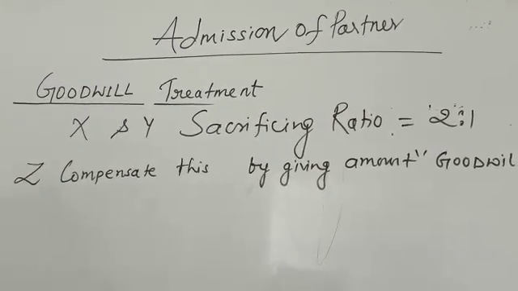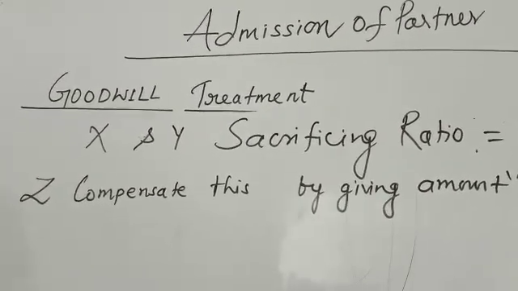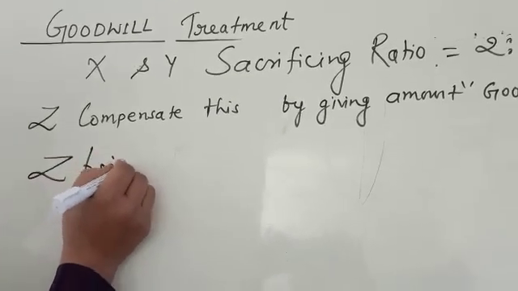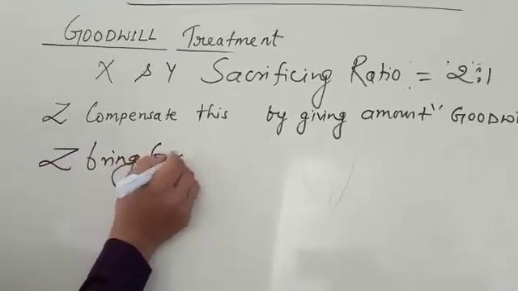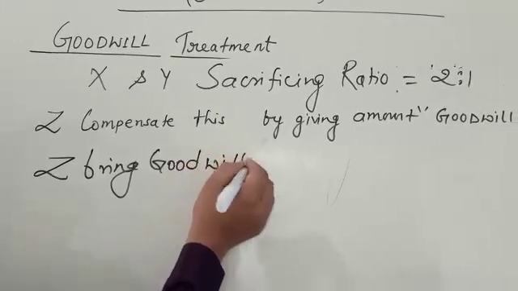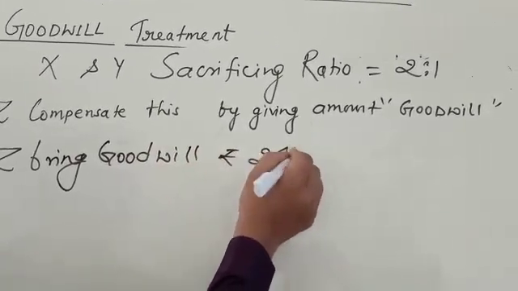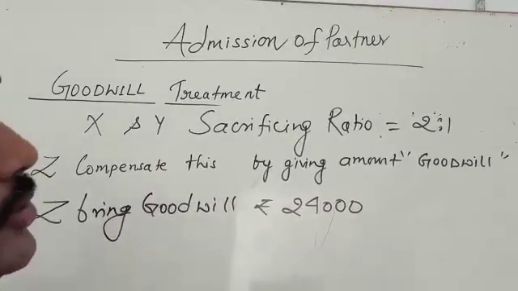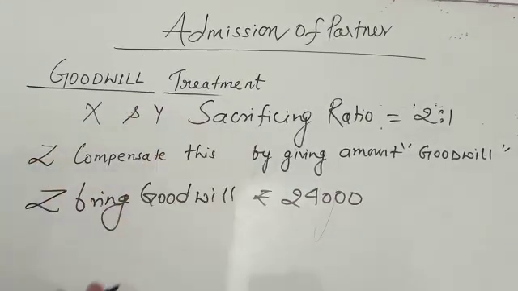In this situation, I took goodwill of 24,000. Suppose Z brings goodwill of rupees 24,000. It is a compensation for what? For the profit sharing ratio.